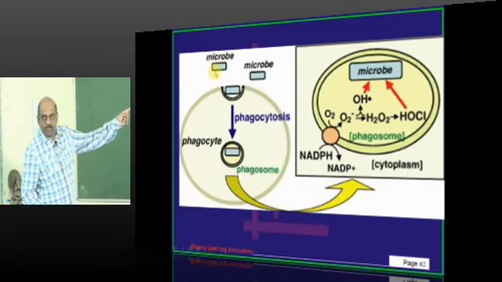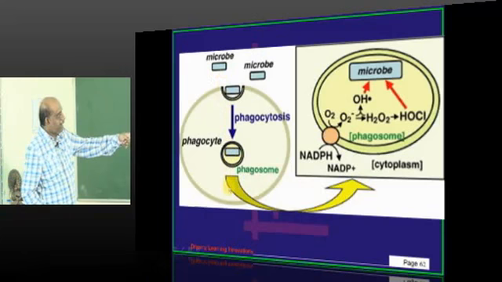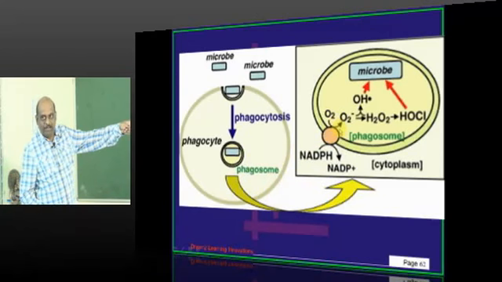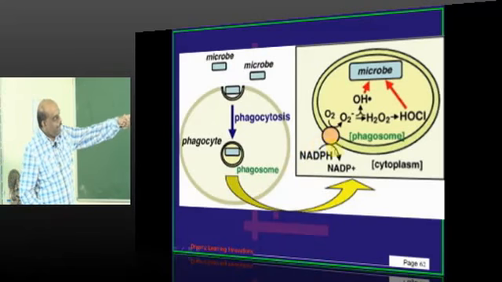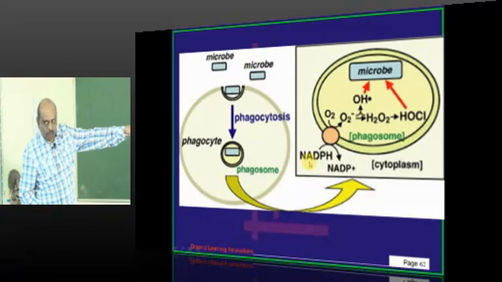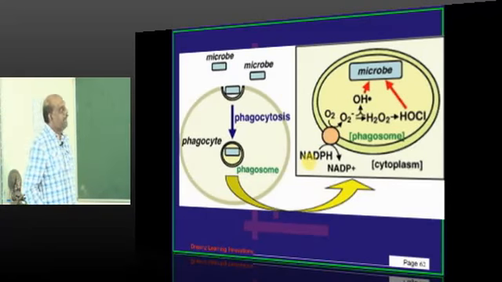So the microbe is taken up, and the phagosome has formed. Inside the phagosome, what reactions are happening in oxygen dependent killing? NADPH converts into NADP+. Who supplies this NADPH? The hexose monophosphate shunt will be providing this NADPH.